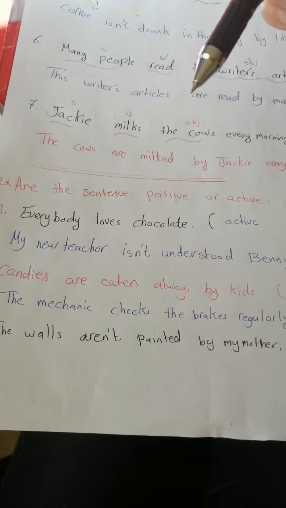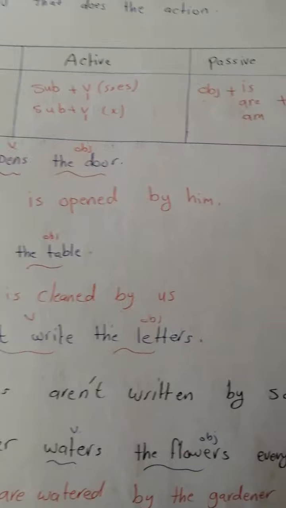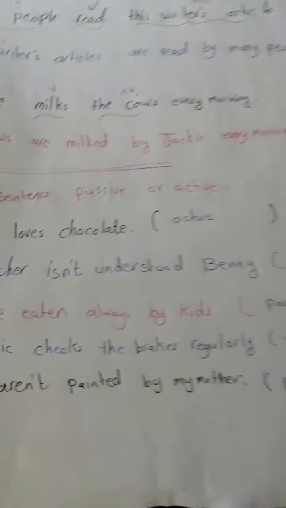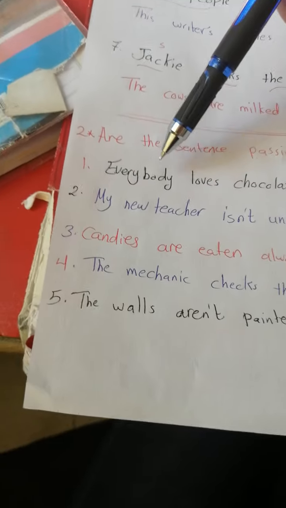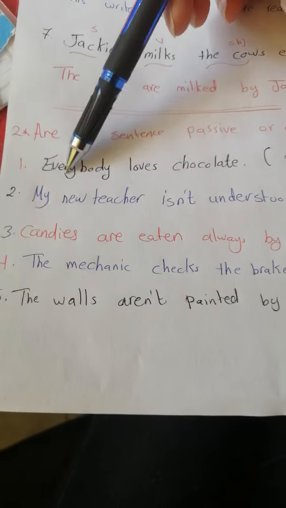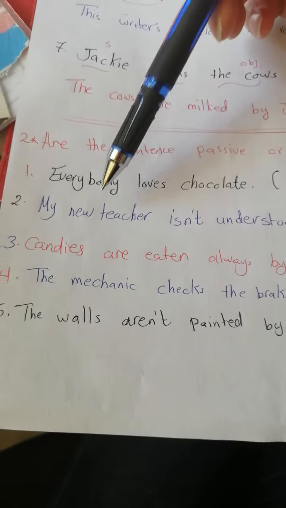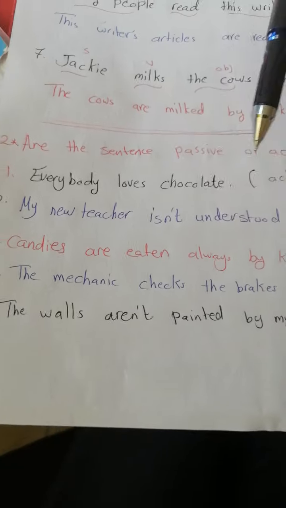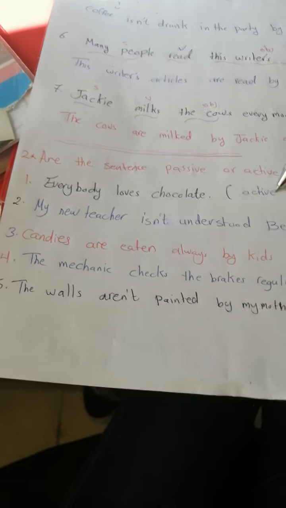Remember the rules of active: subject, verb 1, s or base form. The passive: object, is, are or am, plus verb 3. Now, number 1, everybody loves chocolate. Everybody is the subject, loves is verb 1, chocolate is the object. I don't have verb 3 here, that means this is an active sentence.